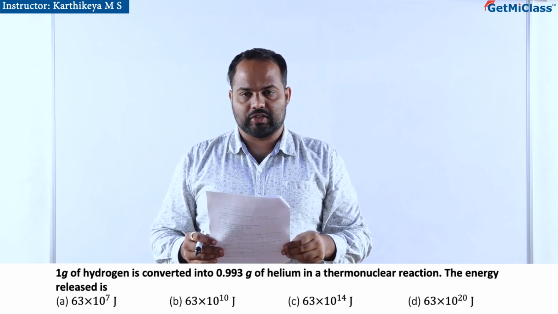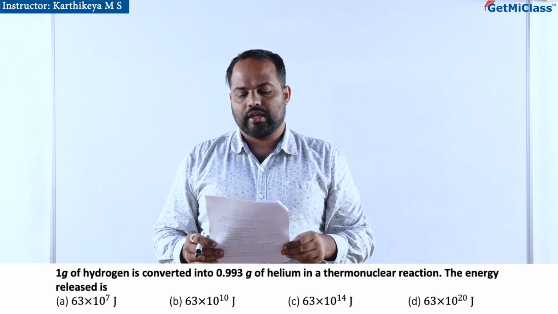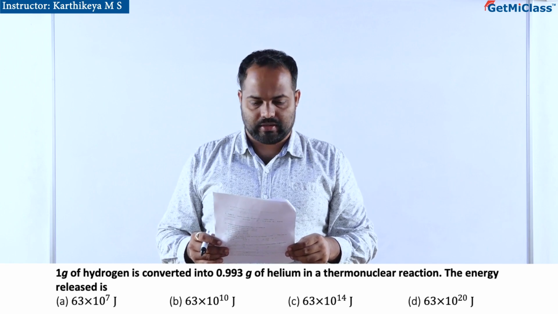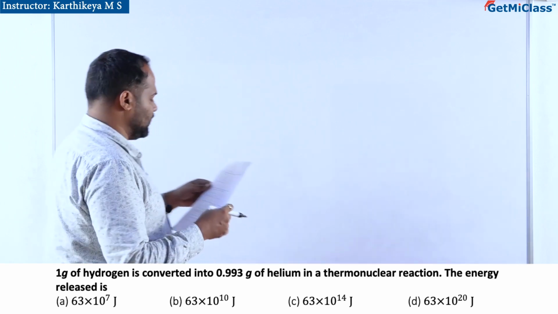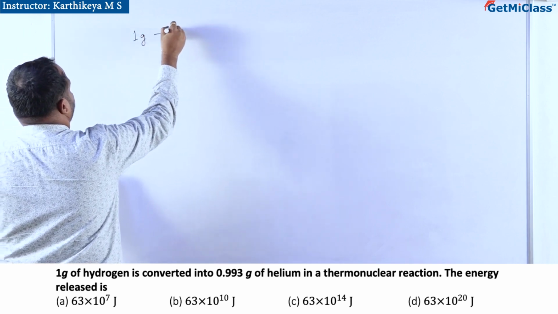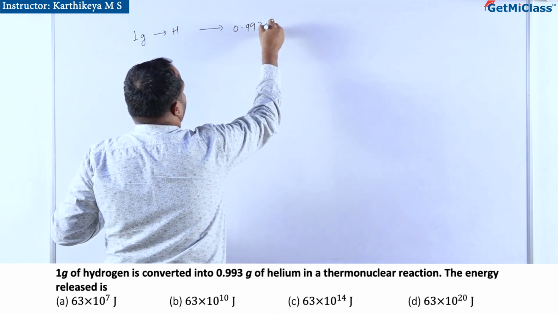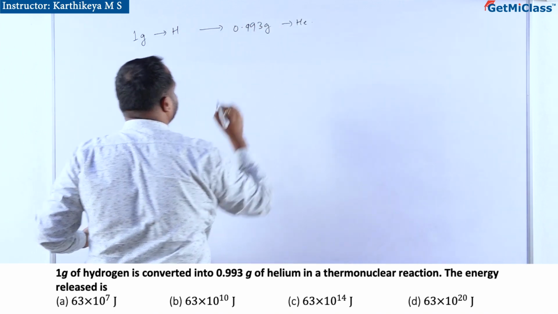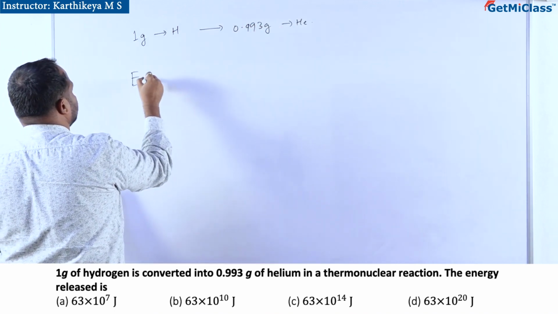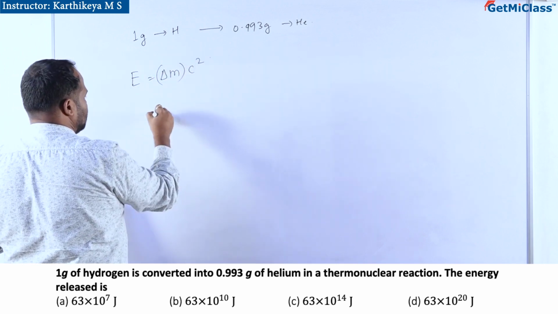1 gram of hydrogen is converted into 0.993 gram of helium in a thermonuclear reaction. The energy released is, see, so 1 gram of hydrogen gets converted into 0.993 gram of helium. So the energy released is change in mass into c square.